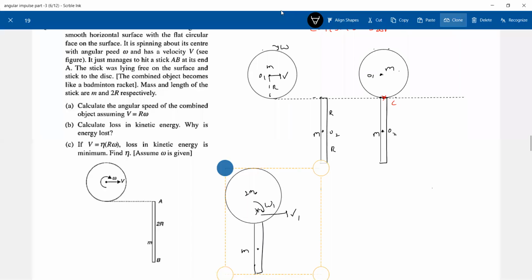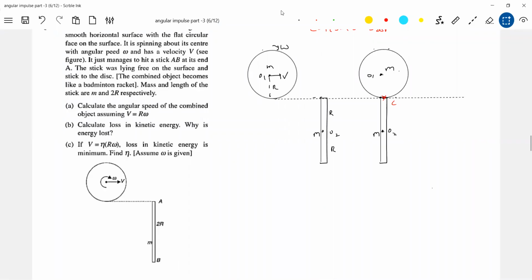So this will have velocity Vc and omega c. We'll apply conservation of angular momentum about point C and write the equation. L_C initial equals L_C final. Initial angular momentum: C will come here, no?